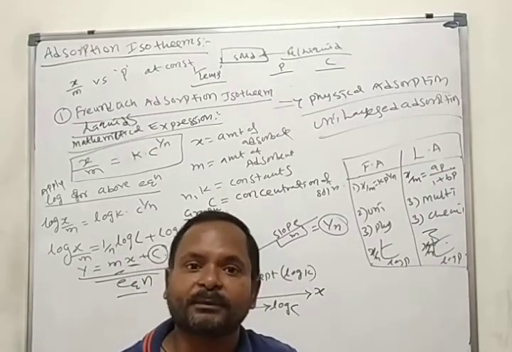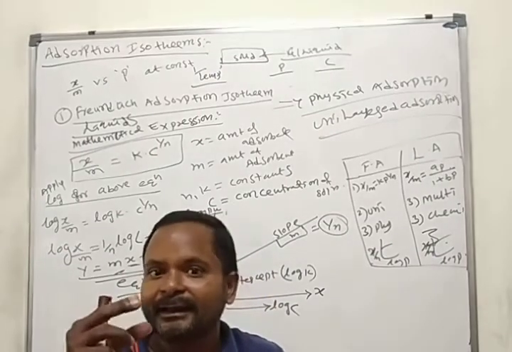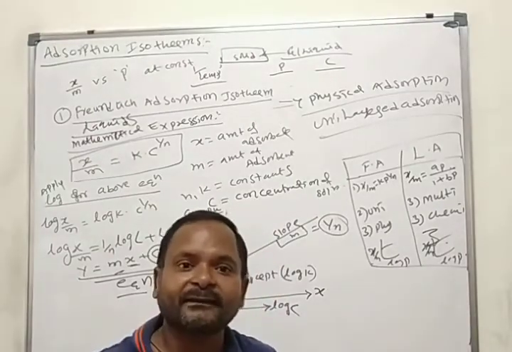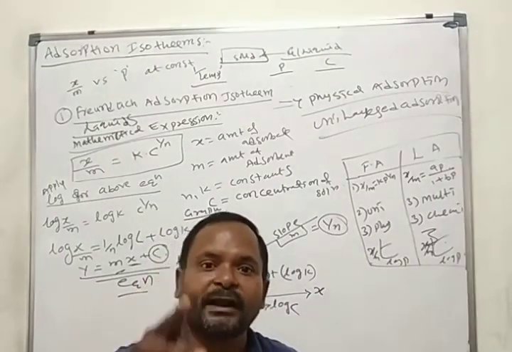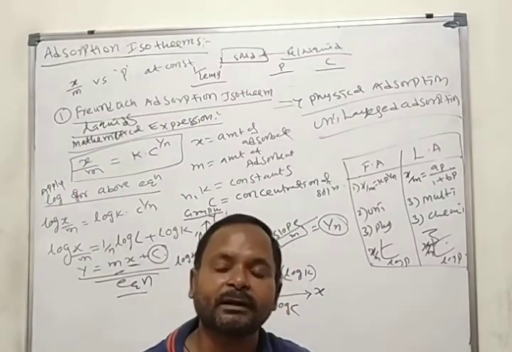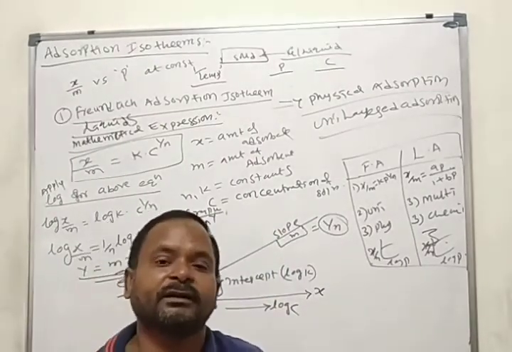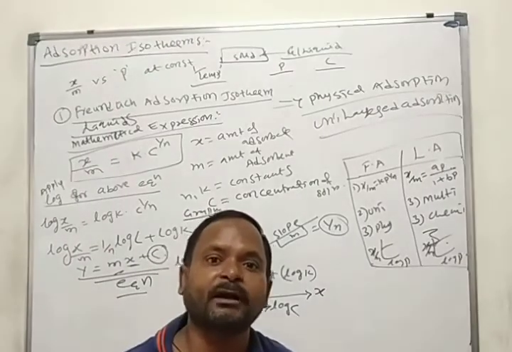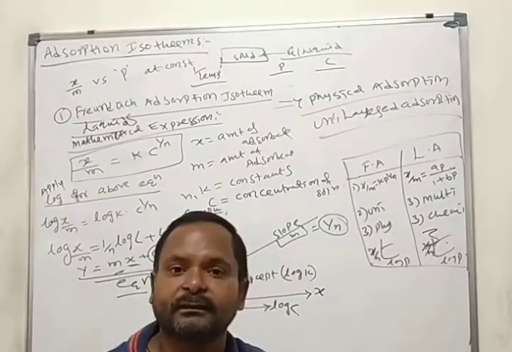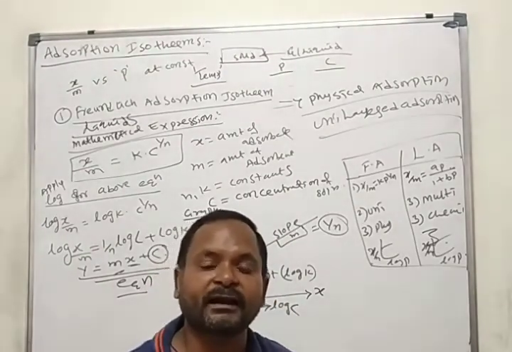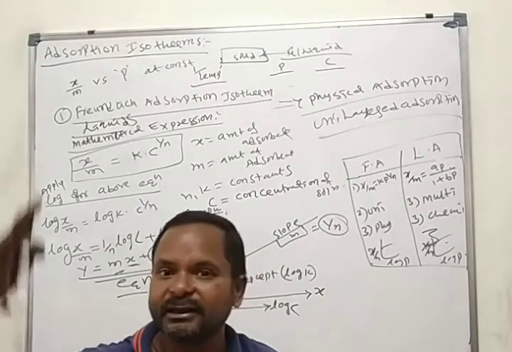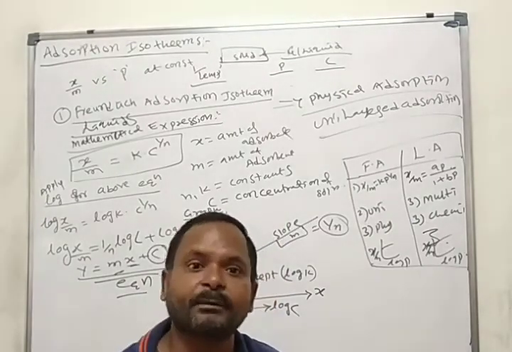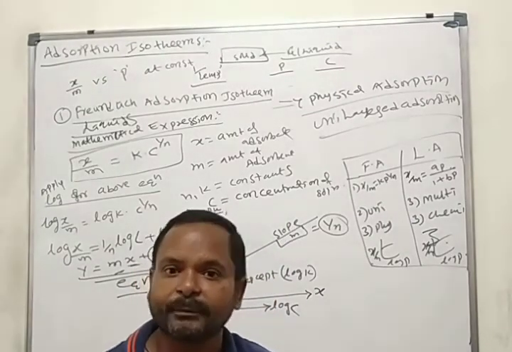Okay, types of adsorption. We have gases and liquids, both adsorbed on the surface of the solid. If liquids are adsorbed on the surface of the solid, we have two types of adsorption. One is positive adsorption and the second one is negative adsorption. After that, what do we have? Gases. Gases are also adsorbed on the surface of the solid. Based on that we have two types: physical adsorption and chemical adsorption. And the differences between physical adsorption and chemical adsorption are also very important. This is for 3 marks. A compulsory question for 3 marks.